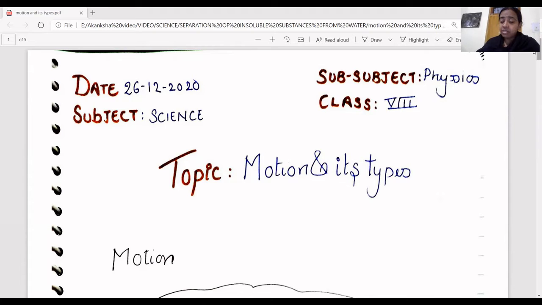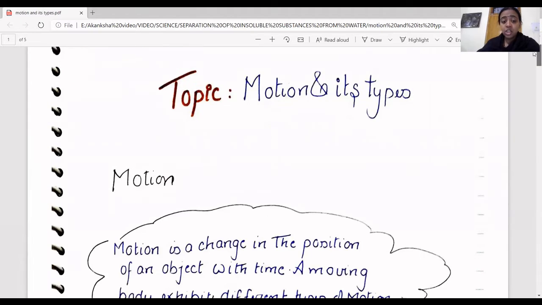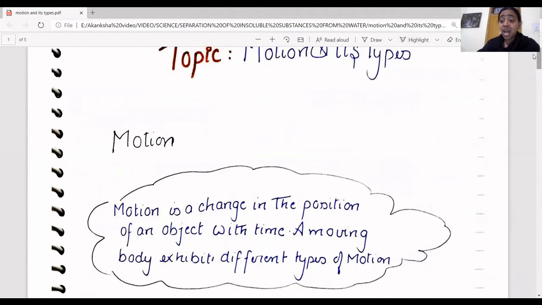So the classic definition of motion has both movement along with time. Let's see the definition and analyze it very carefully. Motion is the change, right? Change in what? Change in position with respect to time.